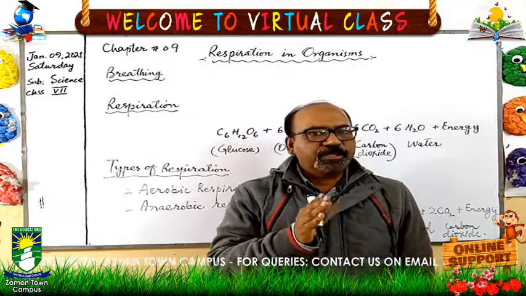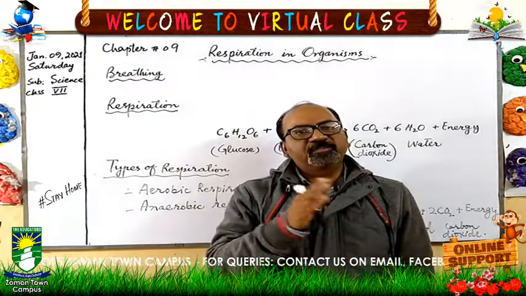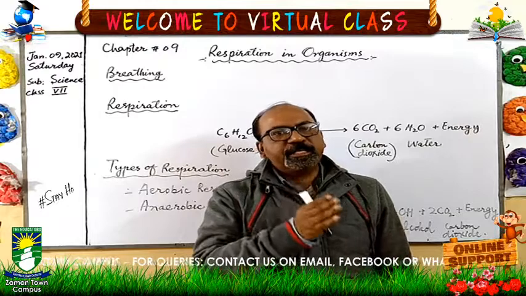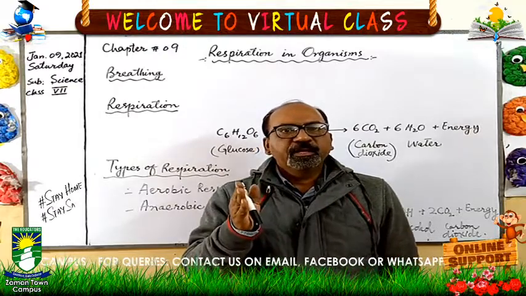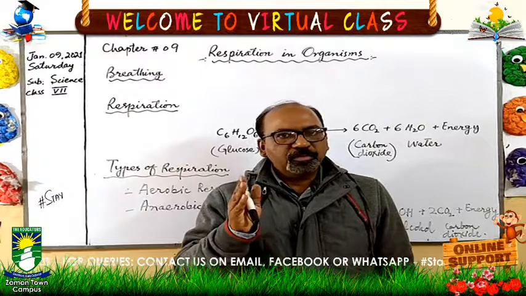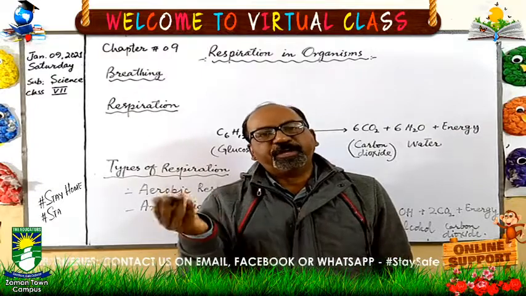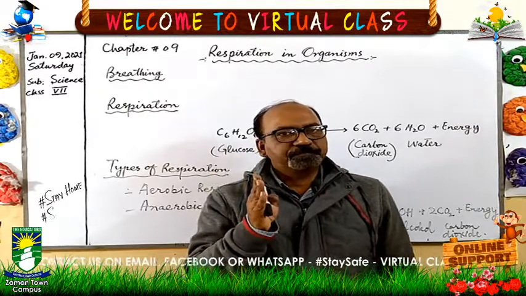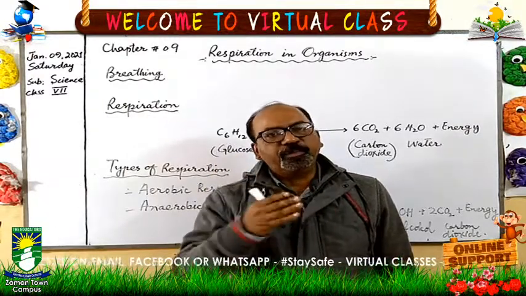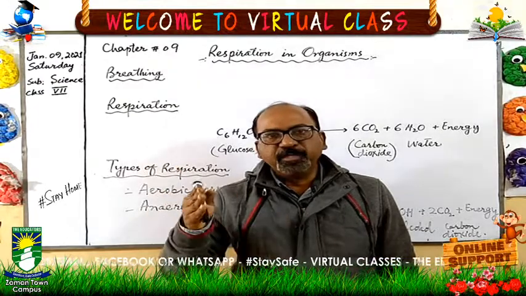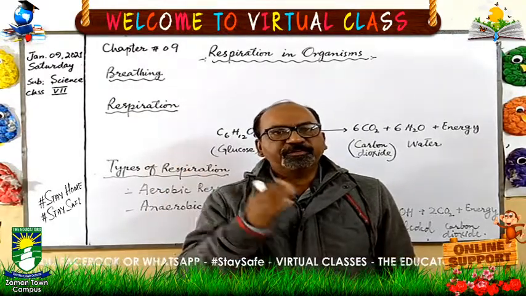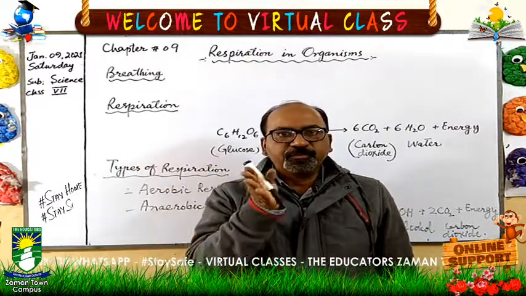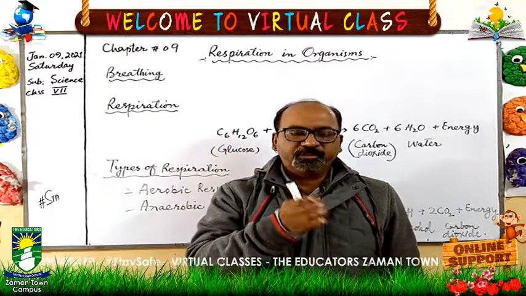Because we know that all the human beings, all the animals, all the plants, their bodies are made up of different cells, and these cells need energy to do work. And from where are we getting this energy? This energy we get from food. This food is actually a fuel for our body. As fuel runs different vehicles, engines and cars, likewise food runs our body, because food is the source through which we are getting energy.